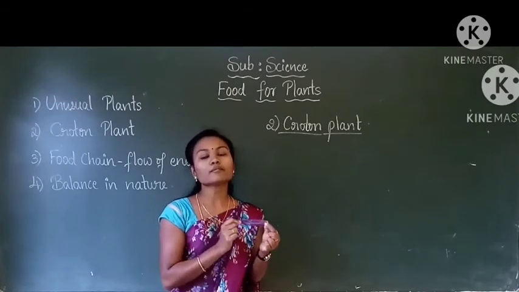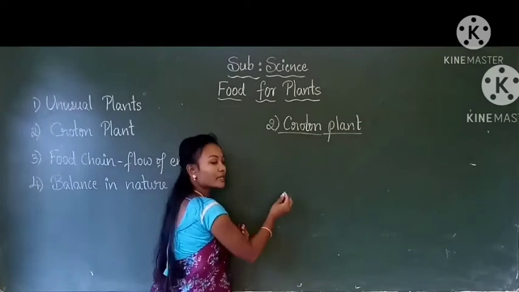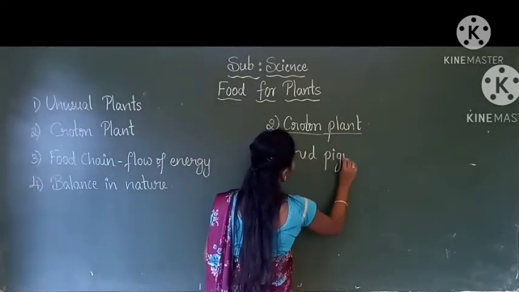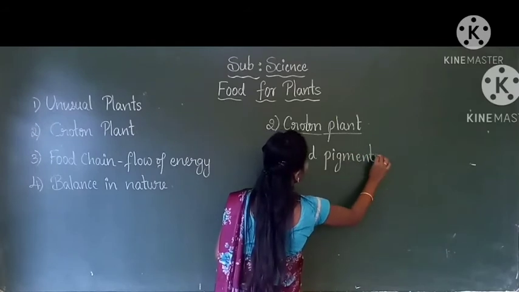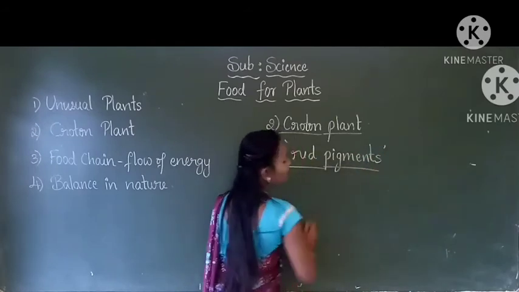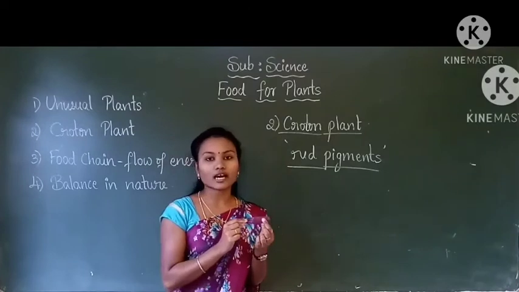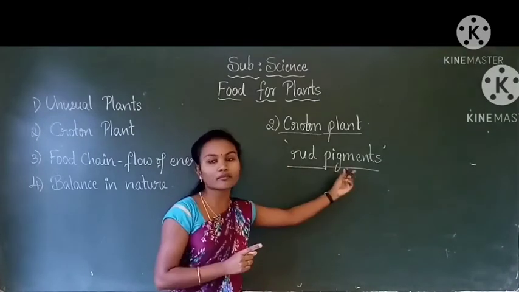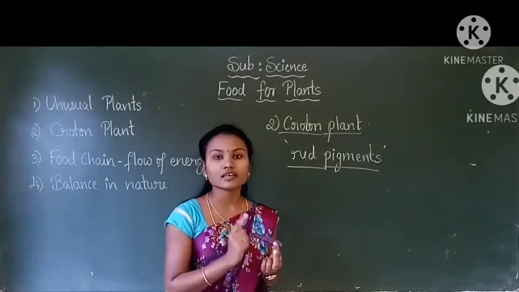Because of red pigment, some leaves are in red color.